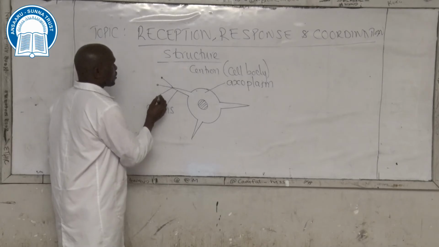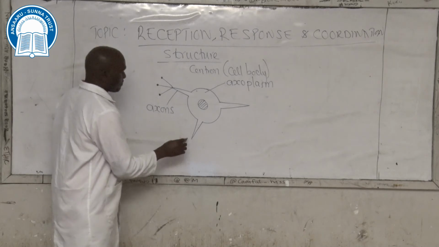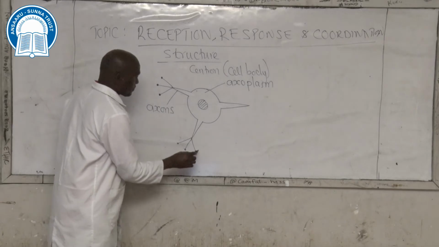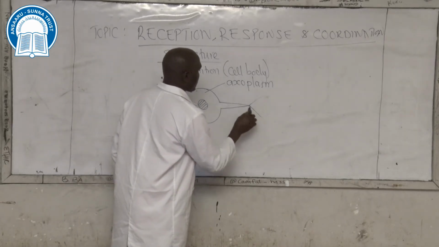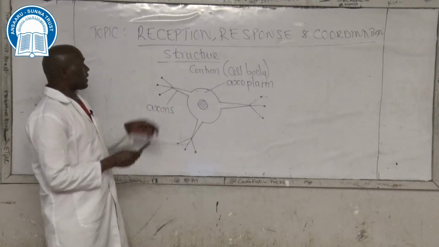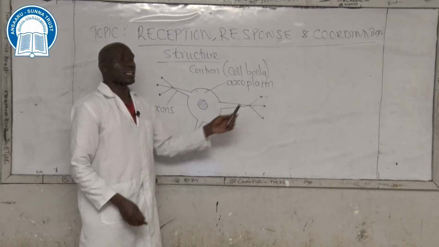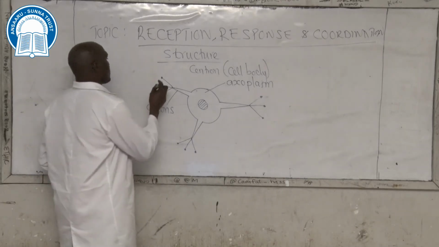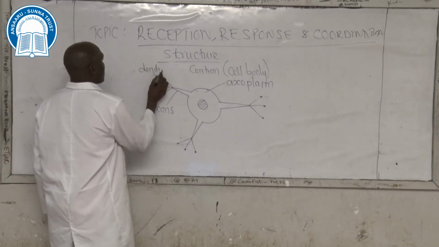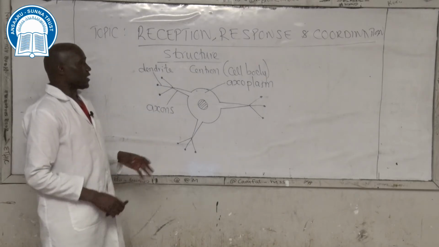These fine finger-like projections have swollen terminal ends. These are known as dendrites. If it's one, dendrite. Since there are several, dendrites.